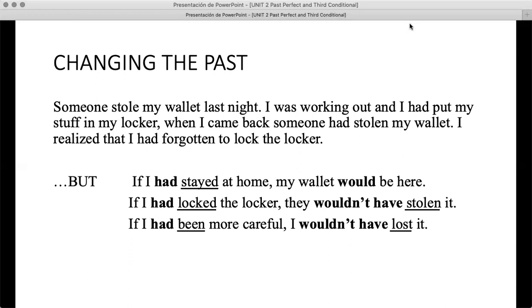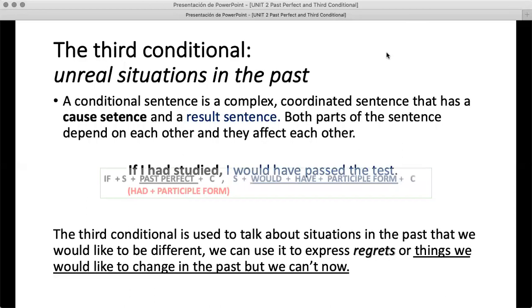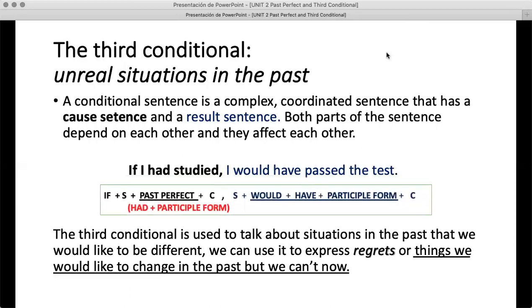So this person is thinking about this unfortunate event about the wallet, and he's thinking what could be different if he had stayed at home. He knows that the wallet would be there, right? If he had locked the locker, they wouldn't have stolen it. And if he had been more careful, he wouldn't have lost it. But of course, he didn't do any of that, and now he doesn't have his wallet. Now, we're using here conditional sentences, right? And we call those conditional sentences the third conditional.